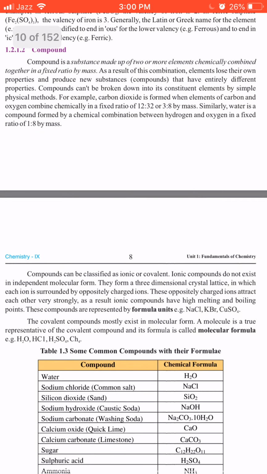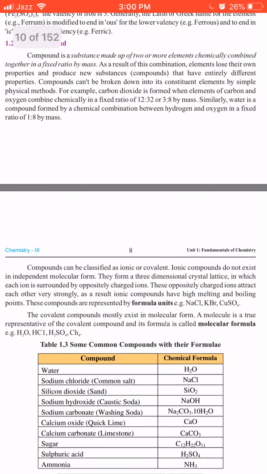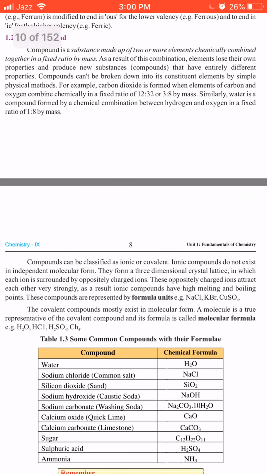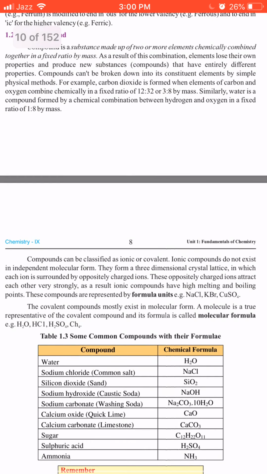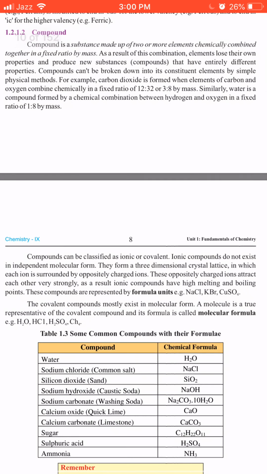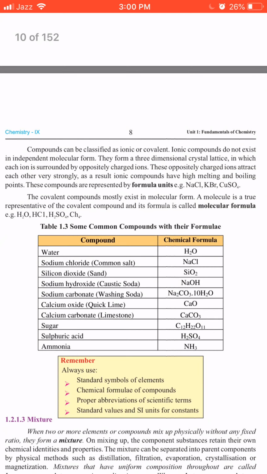The first one: carbon dioxide is formed when the elements carbon and oxygen combine chemically in a fixed ratio of 12 to 32, or 3 to 8 by mass. Similarly, water is a compound formed by chemical combination between hydrogen and oxygen in a fixed ratio of 1 to 8 by mass. Well, students, in the next page, we'll read out this page as well.